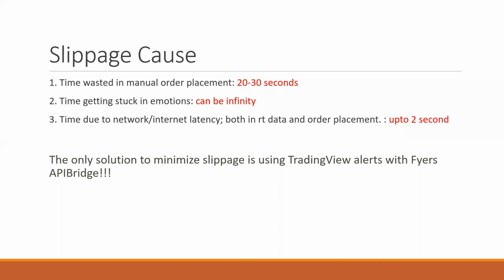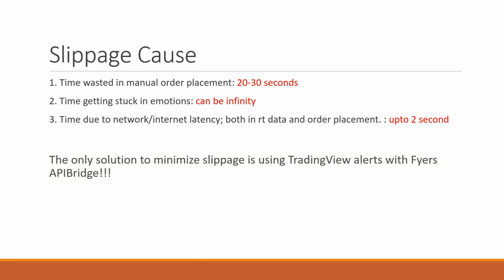Now, what causes slippage? The first part is time wasted in manual order placement. You spot a candlestick pattern, you decide, okay, I have to buy here. By the time you place a manual order, you click on buy, you fill up the quantity, price, everything, it takes 20 to 30 seconds for an average trader to act. That causes slippage because by that time the prices will move.